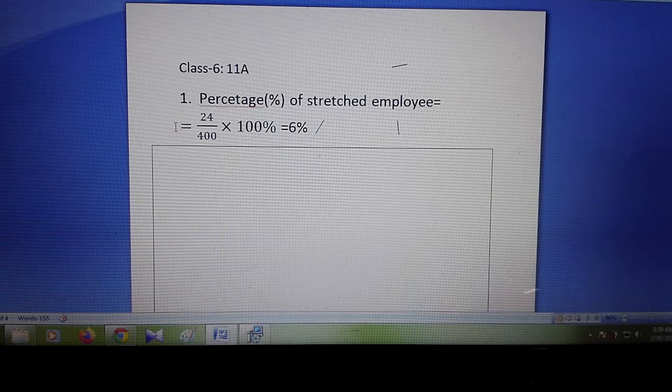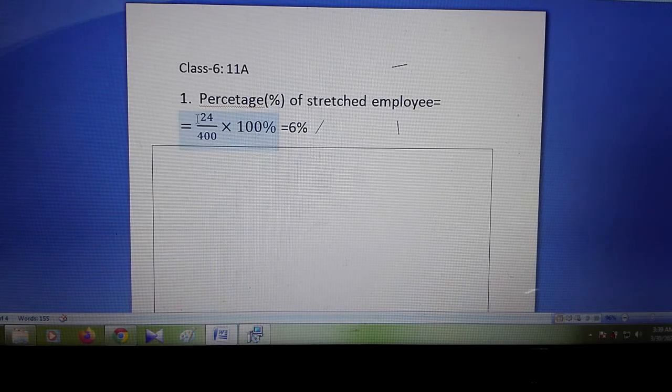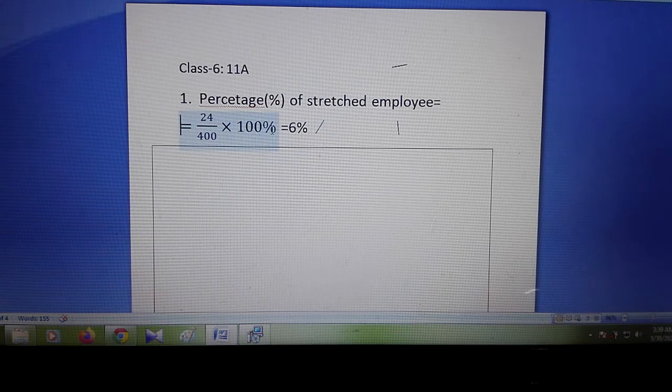All the time the total things will be down, and what will happen, that will be the upper one. And here you can see 24 divided by 400, and multiply 100 percentage. And this is the technique to make any number a percentage.